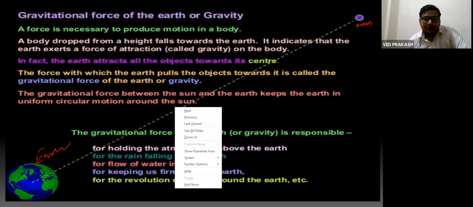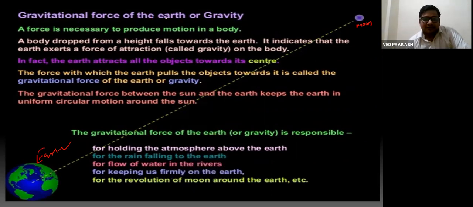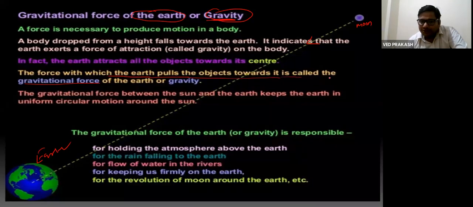Gravitational force of Earth, or gravity. If we talk about gravitational force of Earth, then it is called gravity. Force between Jupiter and Sun is not known as gravity. Gravity is used only for Earth, right? So Earth attracts all objects which are in the field of its gravitation. So the force with which Earth pulls the object towards its center is called gravitational force or gravity.